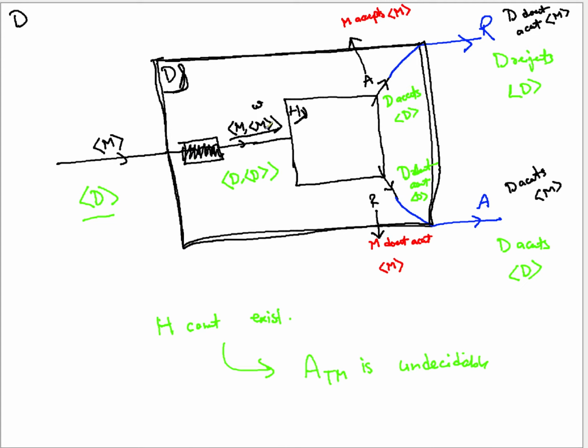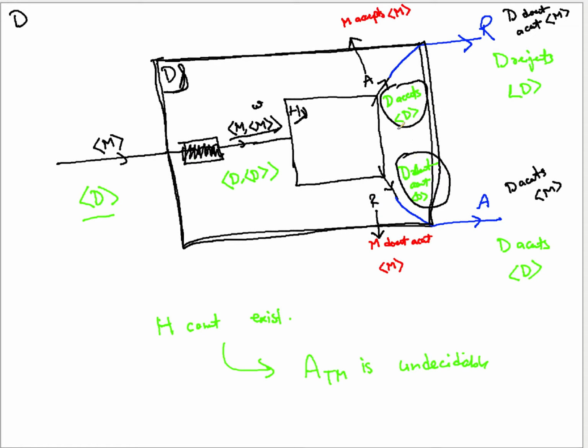Same as M and encoding of M, it becomes D and encoding of D and it gets passed to H. Now H is a decider. H is going to take an accept or reject call. When it says accept, D accepts D as per H. So this decision that you have written here, it is as per H. And this decision that you have written, it is as per H. So this is what H is deciding and telling you: that D accepts its own description, or D does not accept its own description.